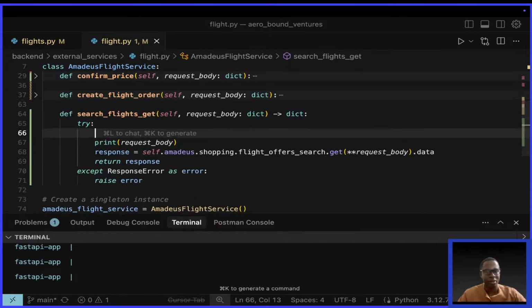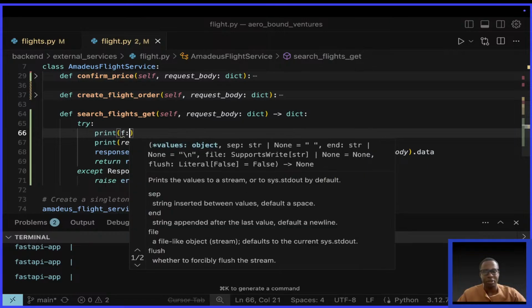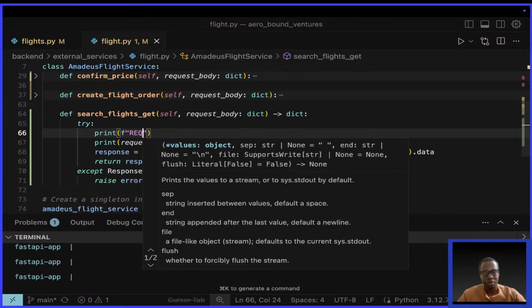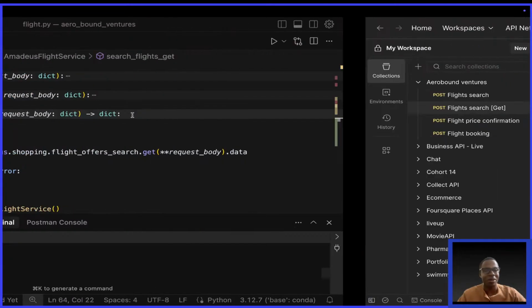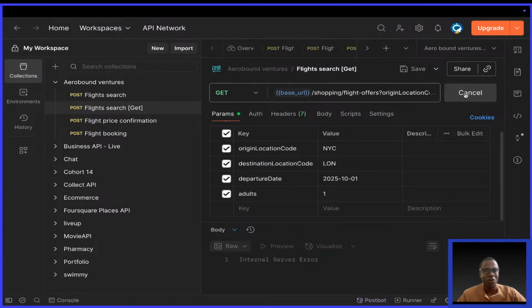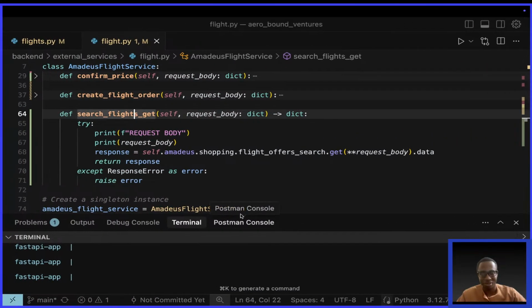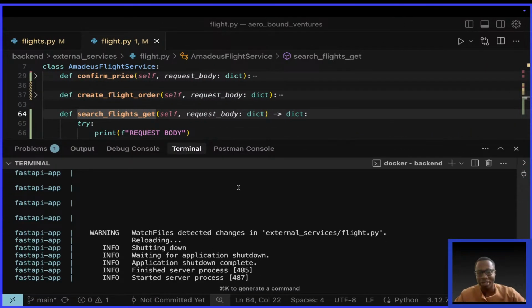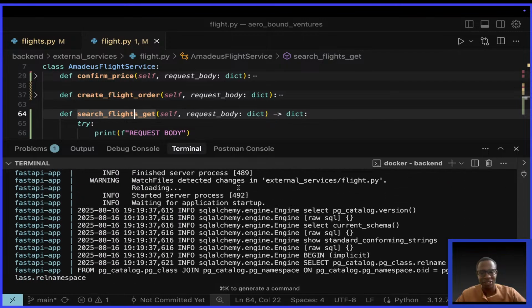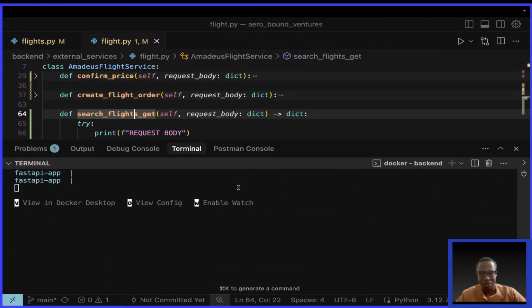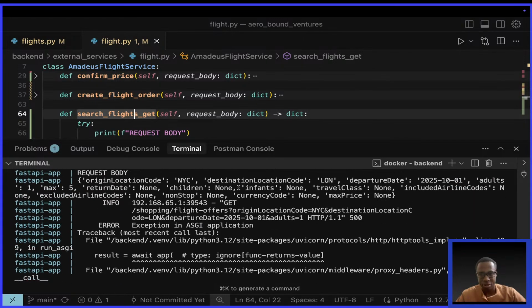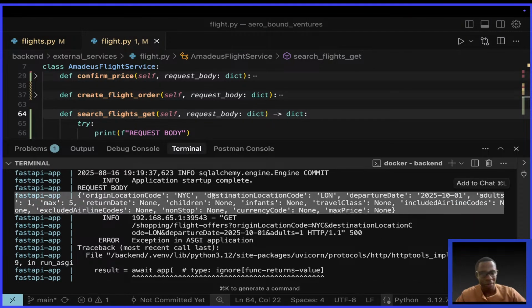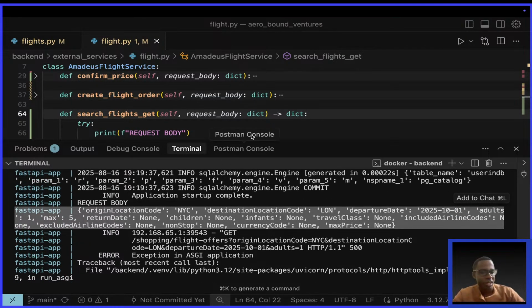Let me print here a message saying request body. This is the most challenging part of software development, but the most satisfying when you're successful. I don't know if you agree with me that the satisfaction you get from debugging successfully is very high. Let me see, where do we get? Do we have it? Look at this, guys. Can you see the issue?